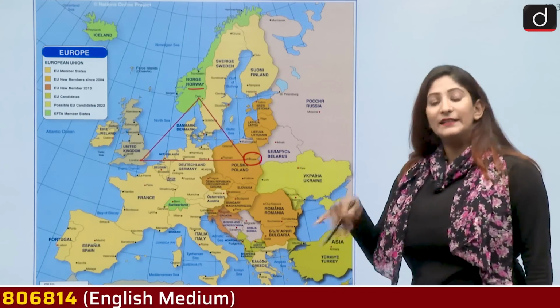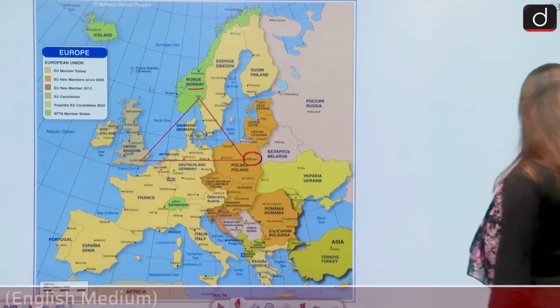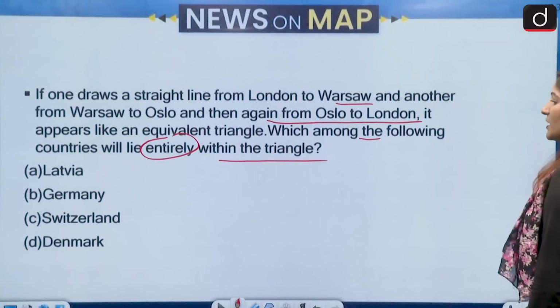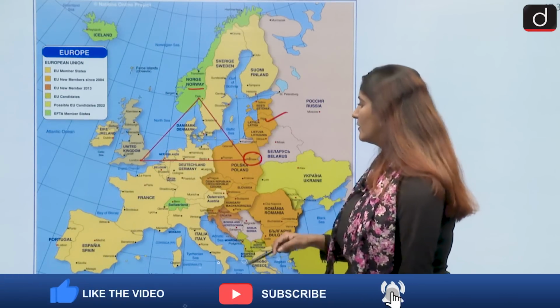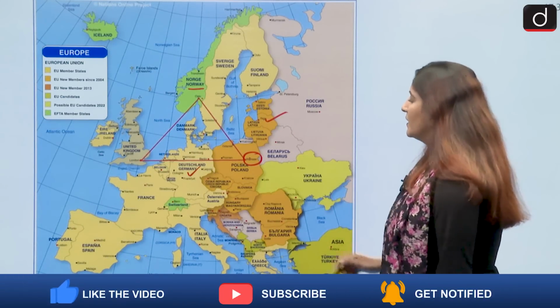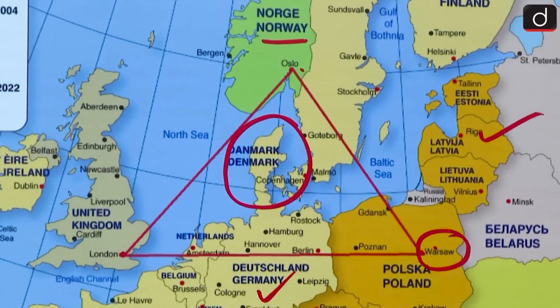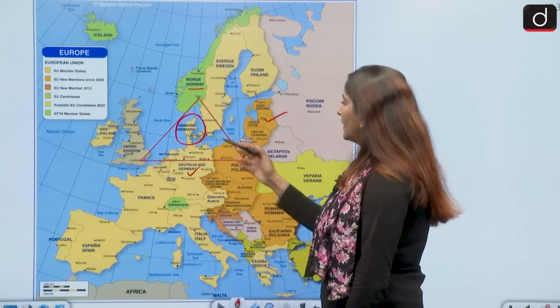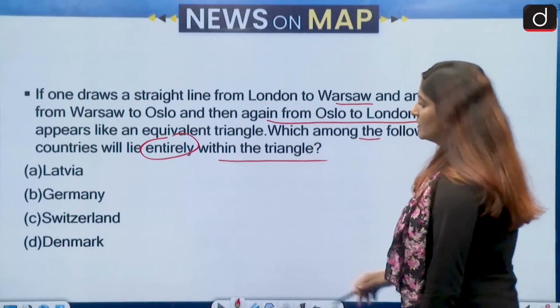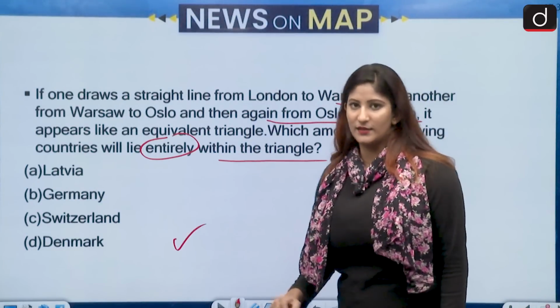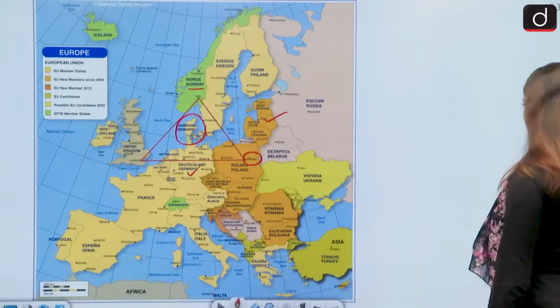Which country will lie entirely within the triangle? Our options were Latvia, Germany, Switzerland, Denmark. Latvia is over here, then Germany is over here. Denmark lies entirely within the triangle. So that is going to be the correct answer. The correct answer will be Denmark. Option D is correct. Moving on to the next set of questions.